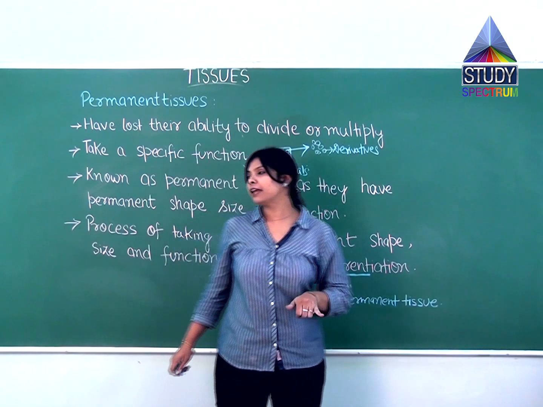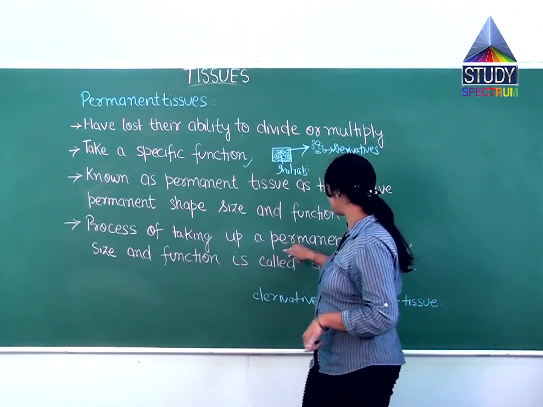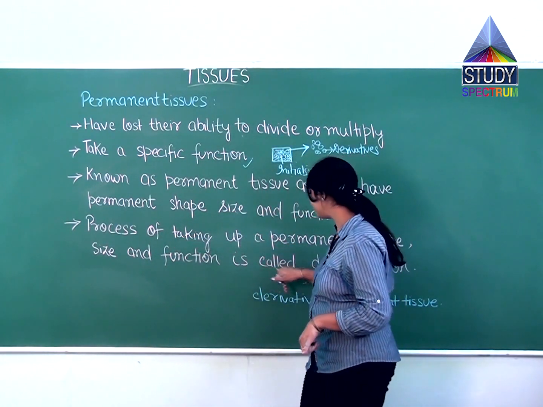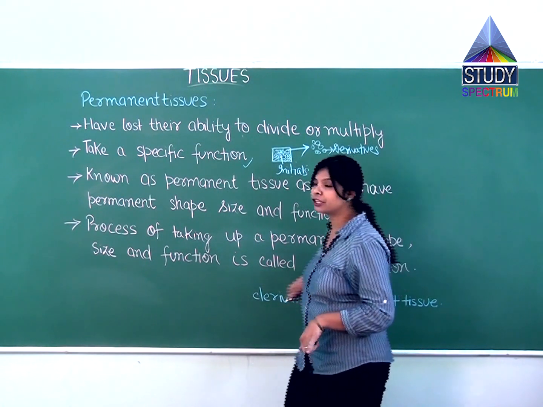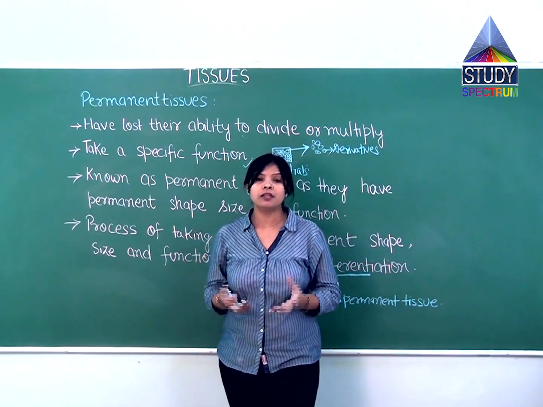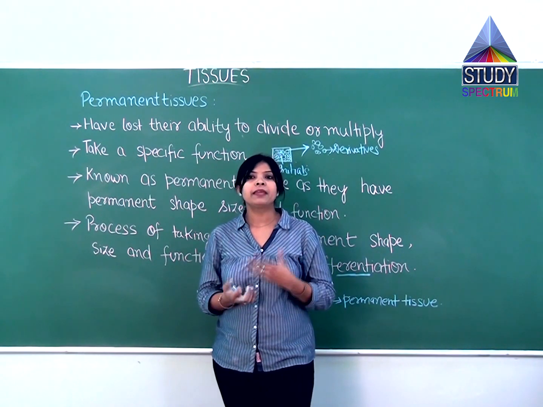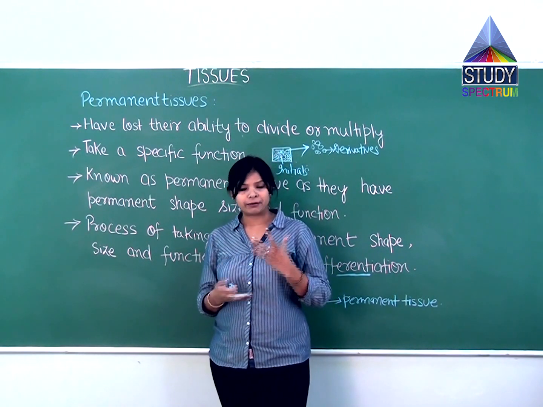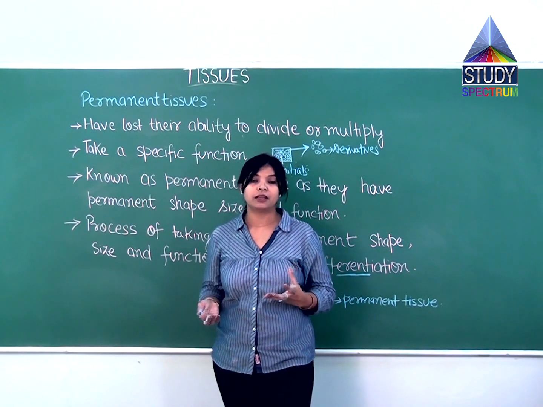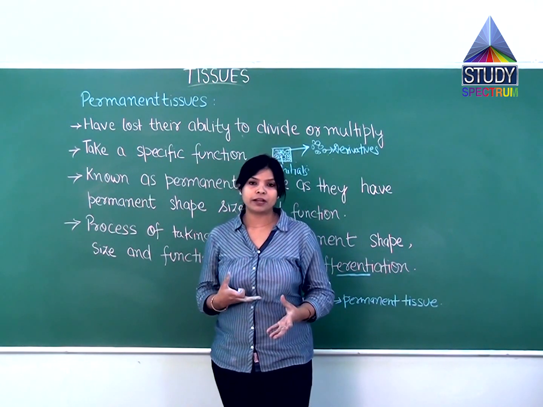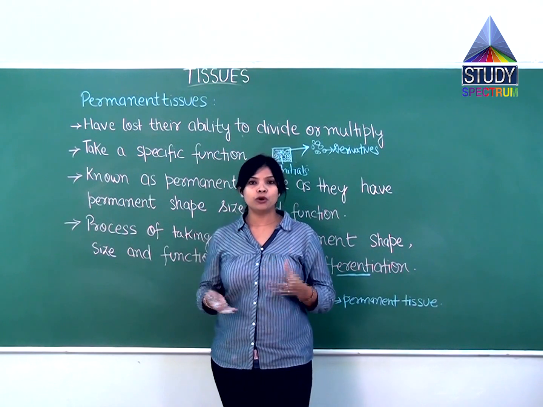So that's why we have written here: the process of taking up a permanent shape, size and function is called differentiation. Means what is differentiation? The cell will take a particular kind of shape and size and it will perform that specific function. Overall it will get a new look.